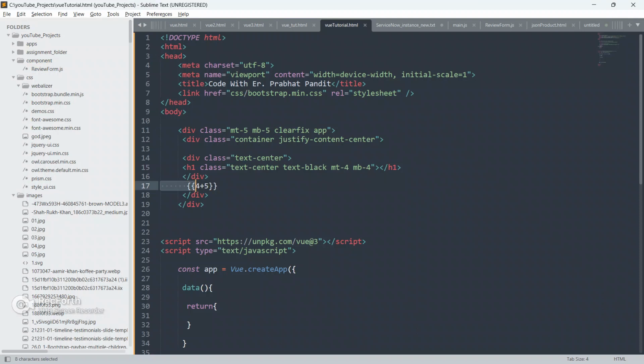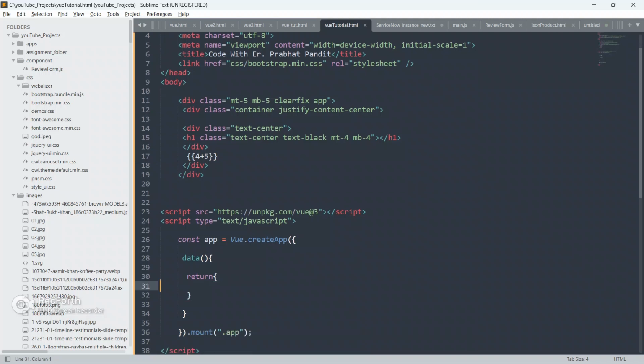This is happening under the hood because we have already included Vue.js. Whatever you write inside the double curly braces will be considered an expression, and it will be evaluated by the Vue.js compiler. So 4 plus 5 equals 9, and we got the answer 9. Whatever we write in Vue.js, we will write using double curly braces.